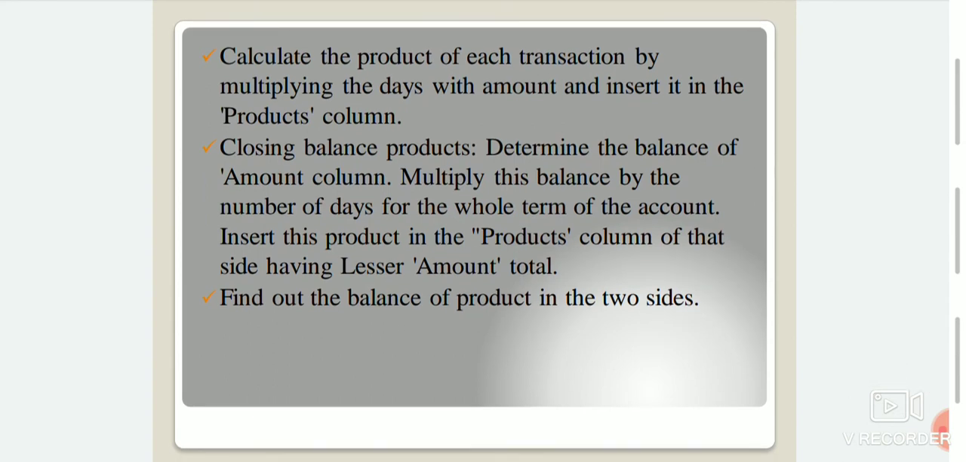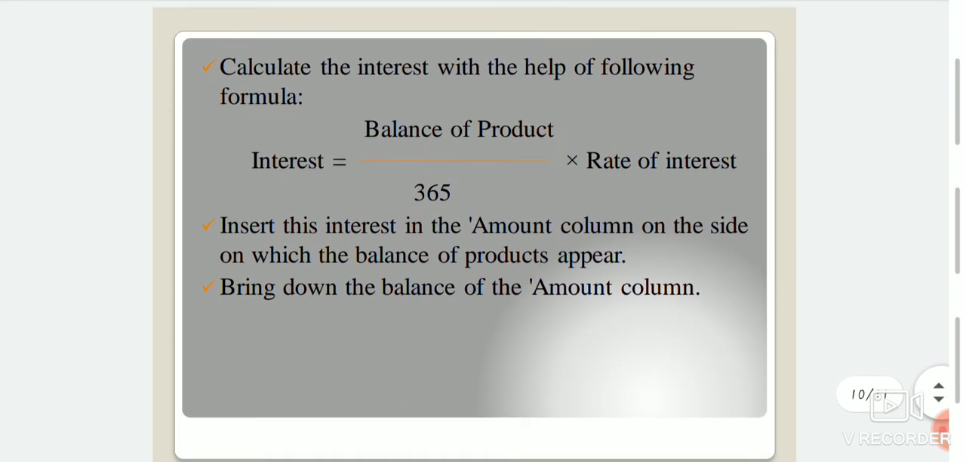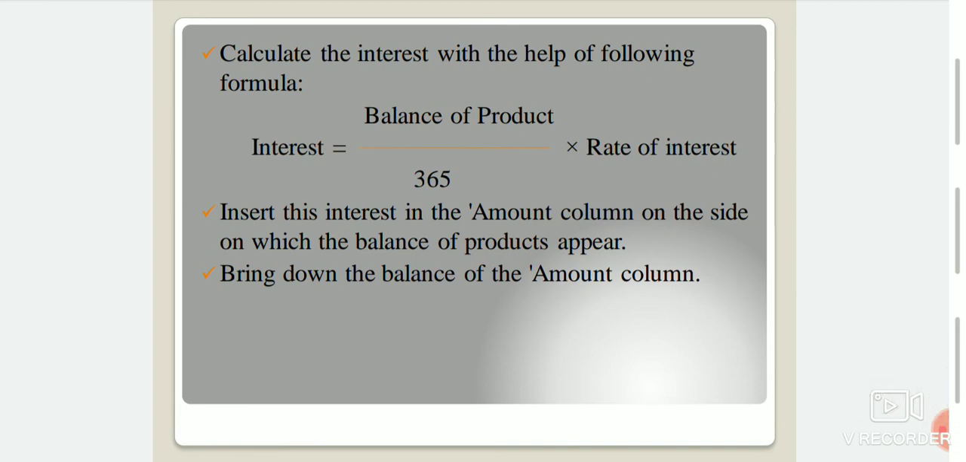Then calculate the product of each transaction by multiplying the days with the amount and insert it in the product column. Then determine the balance of the amount column and multiply this balance by the number of days of the whole term of the account. Insert this product in the product column of the side having the lesser amount total. Find out the balance of product of the two sides. Then calculate the interest for the backward method: interest equals balance of product divided by 365 into rate of interest. Then insert this interest in the amount column on the side on which the balance of product appears. Finally, bring out the balance of the amount column.